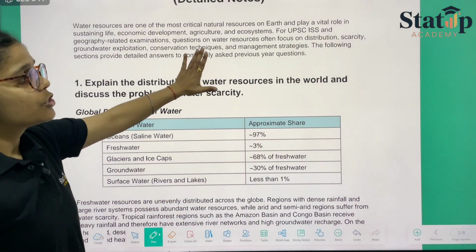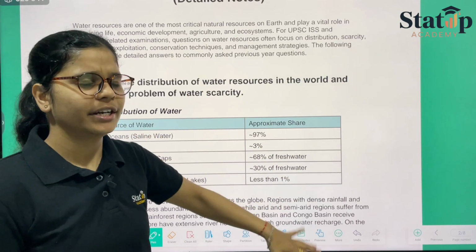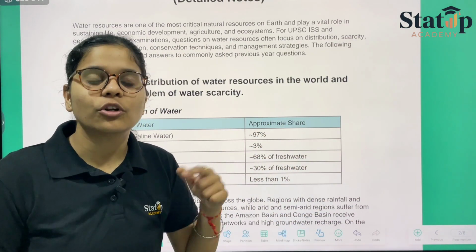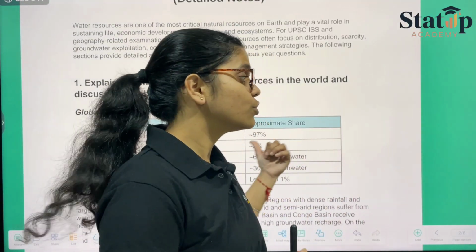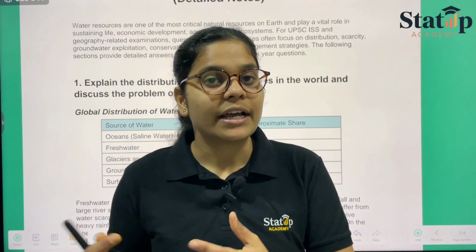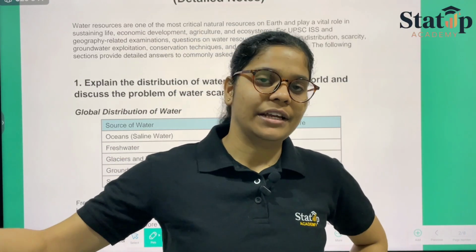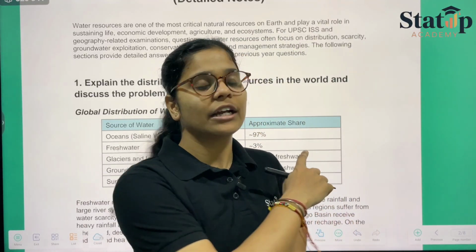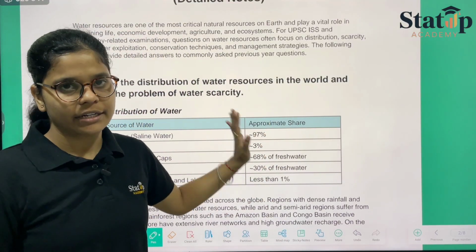Here they are asking you the distribution of resources in the world, therefore you can mark this table as important. If they ask directly, you can draw it, and if they're not asking, then also in the conclusion you can draw it wherever the causes they will ask, because the resources are limited and people are multiplying in numbers. So you can write it in the conclusion of many other answers. So this whole thing you can mark as important.